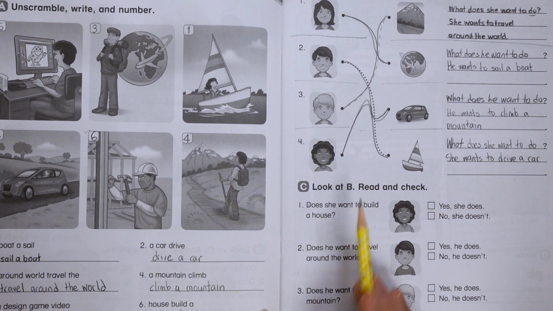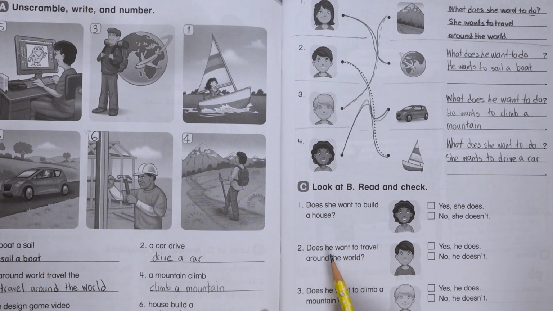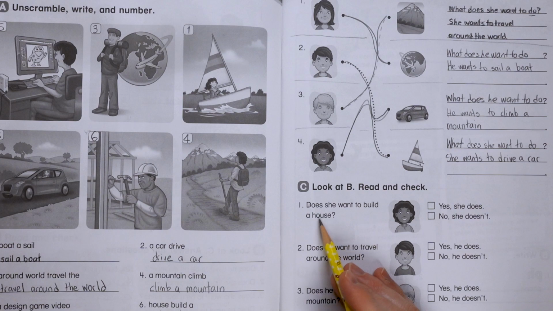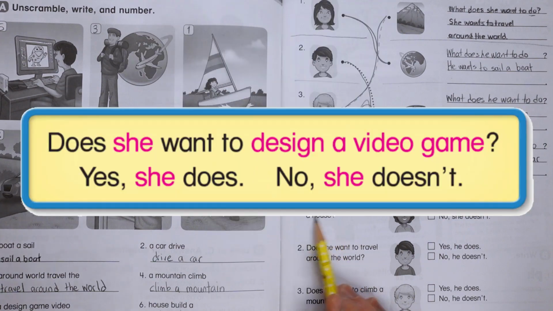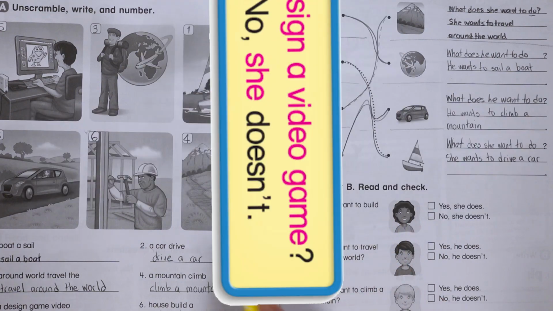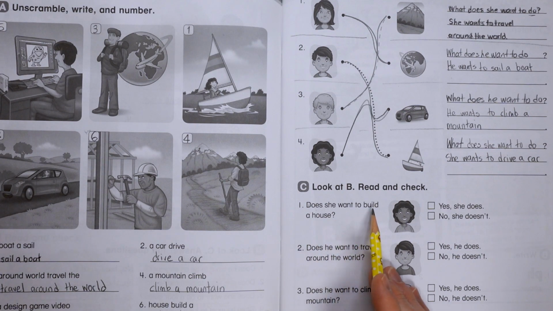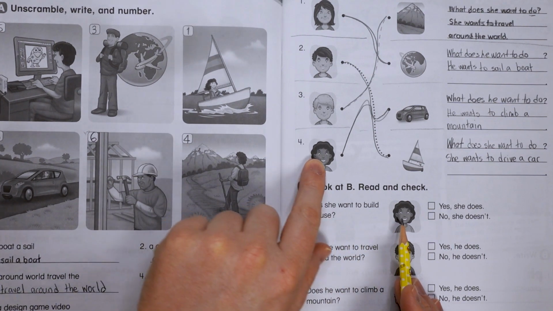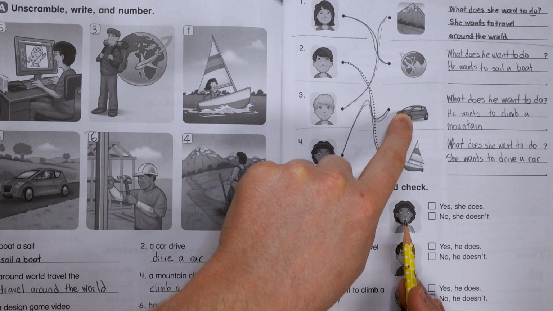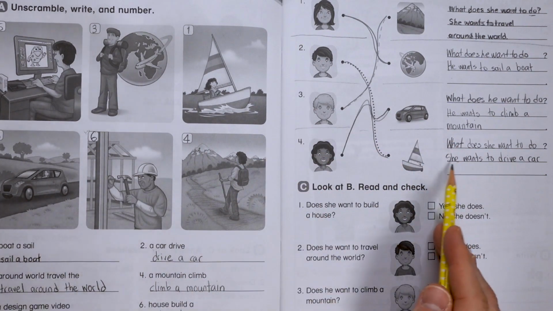Okay, and part C is similar to the last page, the Let's Learn page. It says look at B, read and check. We have the same thing. Does she? Does he? Does he? So our answer can only ever be yes, she does. No, he doesn't. Okay, so let's read the question. Check out the person and check it. Does she want to build a house? She's right here. And, oh no, she doesn't. She wants to drive a car.